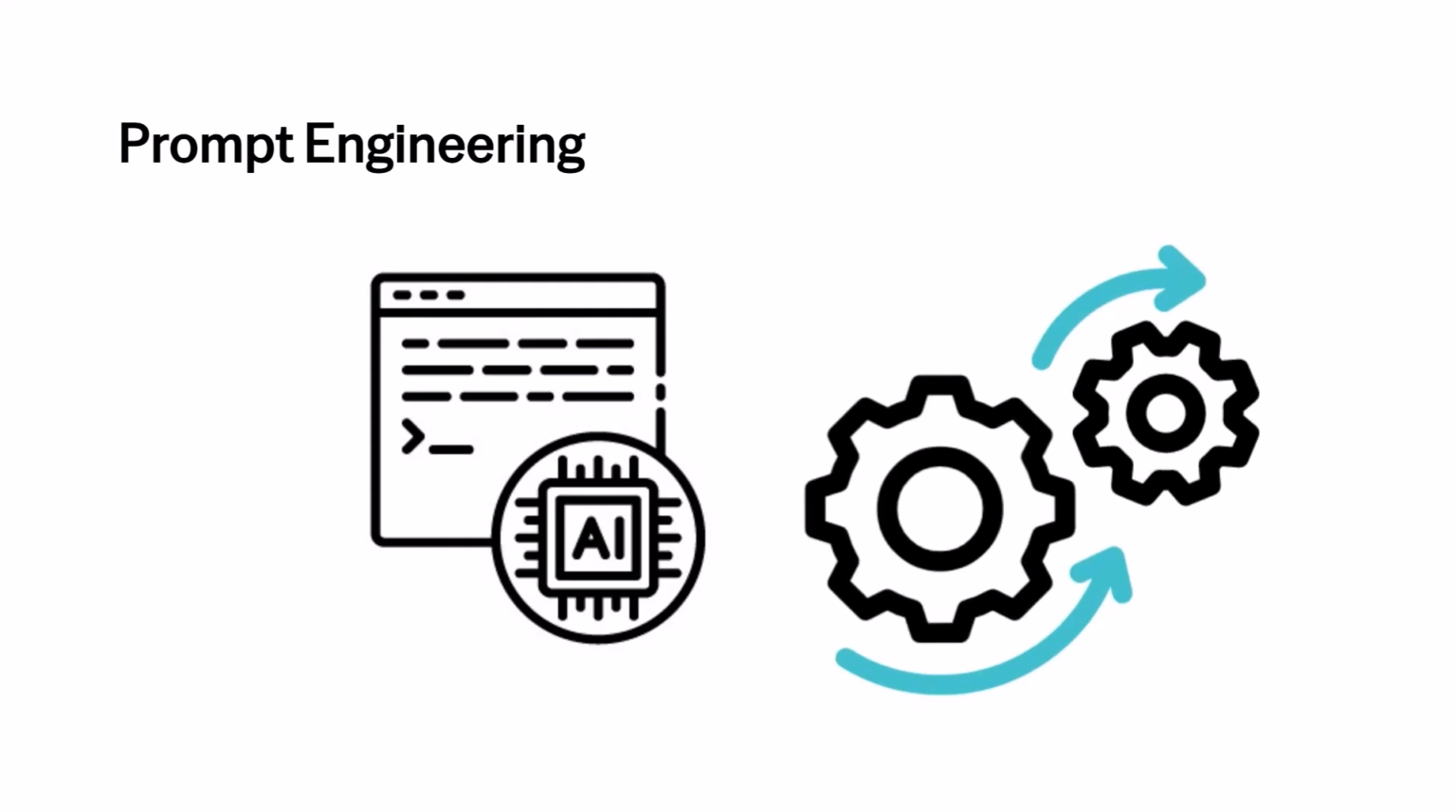This field focuses on crafting and refining prompts to get the most accurate, relevant, or creative output from the AI. Effective prompt engineering often requires testing and adjusting language, structure, and specificity to optimize results. The key aspects of prompt engineering are essential to understand for anyone working with AI models.